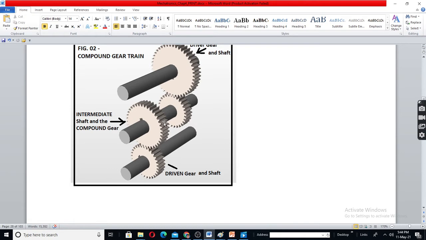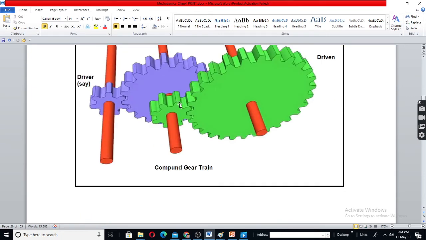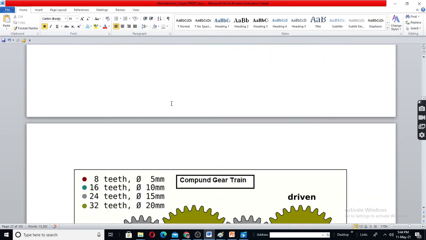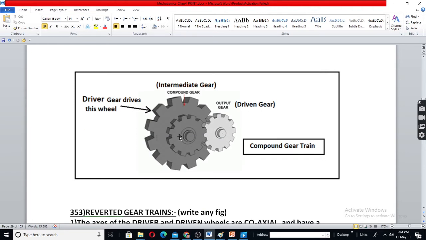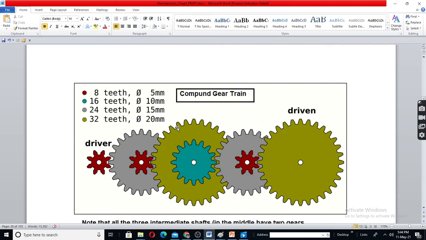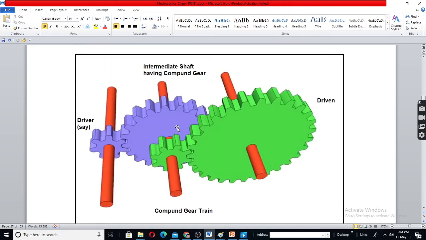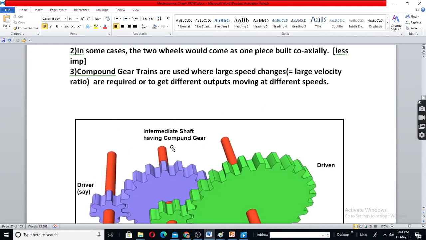Sometimes you see the two gears may be separate as here. Sometimes two gears may come as one piece. See here, mostly this is like one piece. In one shaft, the two gears may be like one piece. Anyhow, both are rotating together with the shaft because both are fixed to the shaft.